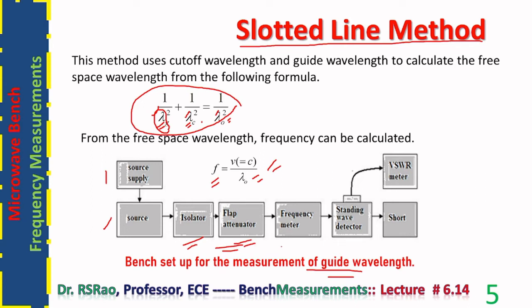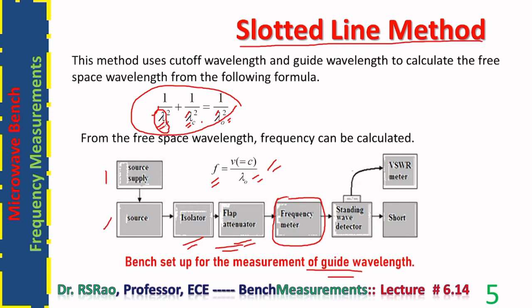Then one can place a frequency meter or wave meter after the attenuator. It is optional, but its presence is useful to do a cross check. The slotted line method gives the frequency of the wave. The frequency meter or wave meter, whatever is there in the circuit in the bench, also gives the frequency of the wave.